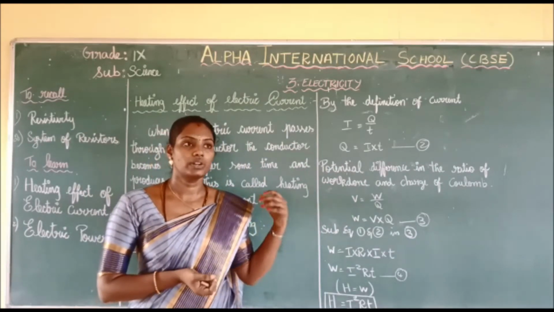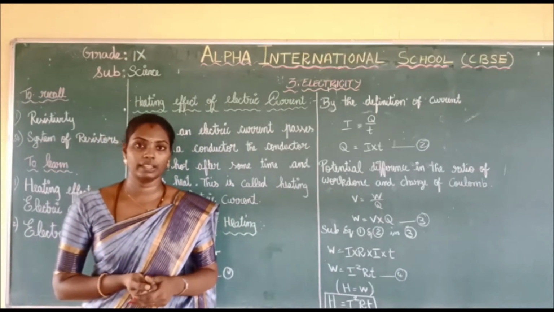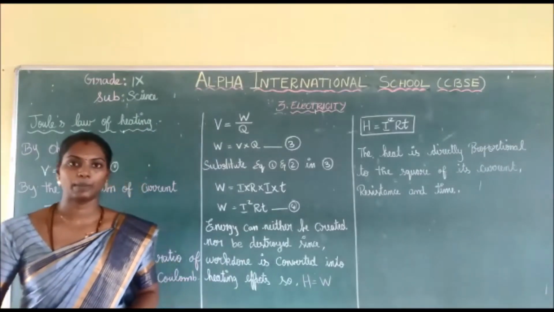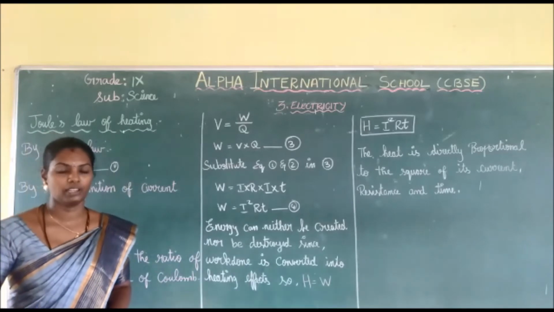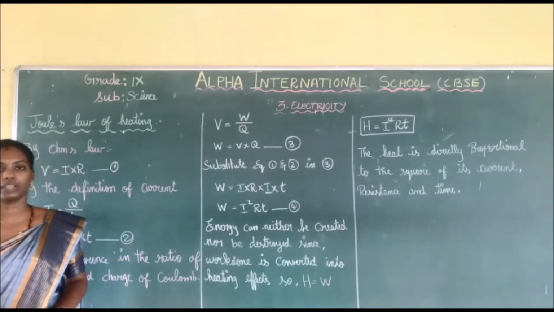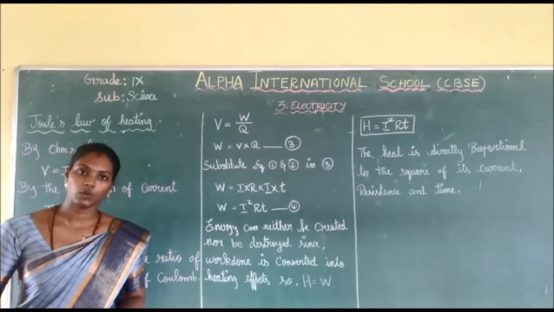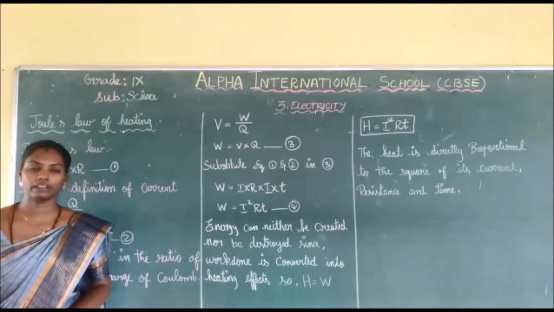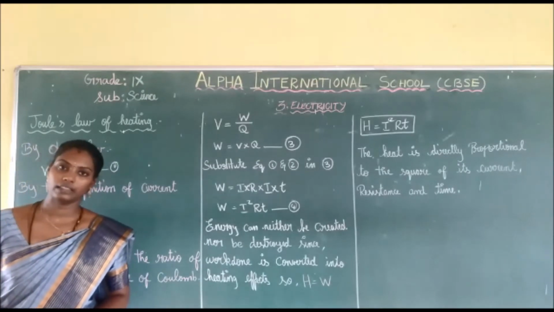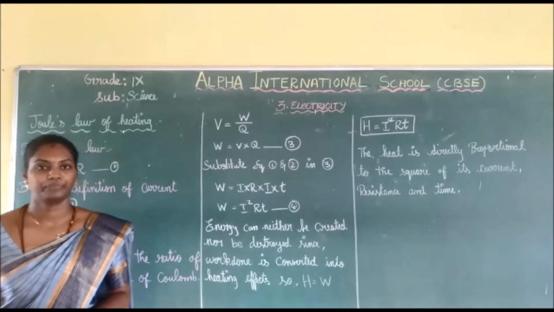Okay, children. So next we will discuss Joule's law of heating. Let's discuss Joule's law of heating. First, consider I be the current flowing through the conductor, V be the potential difference, Q be the charge flowing in the conductor, and T be the time taken. Let's derive the law.